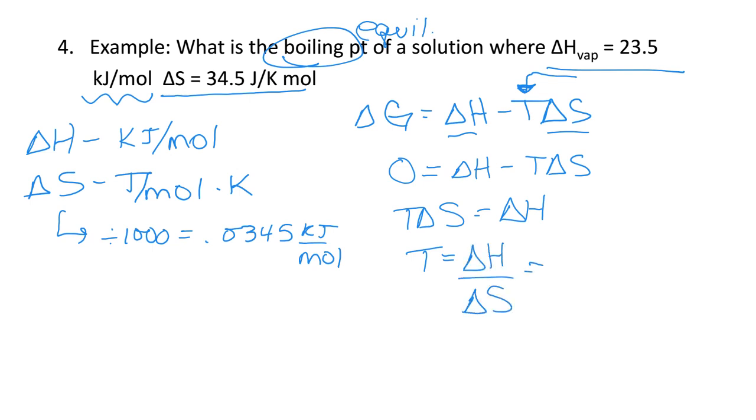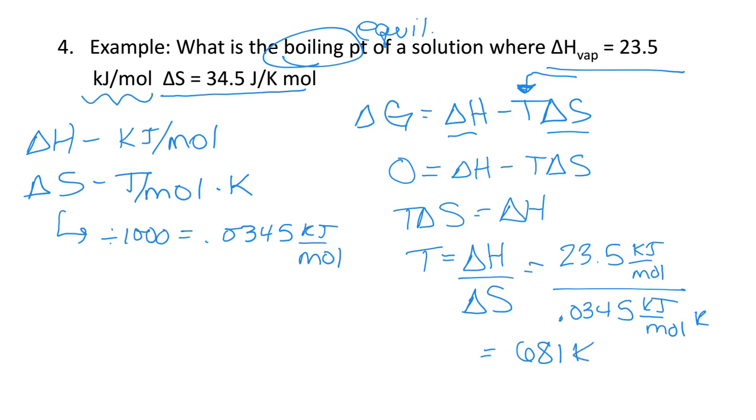And I can just go ahead and plug in my values, 23.5 kilojoules per mole for delta H. And I've got 0.0345 kilojoules per mole Kelvin for delta S. That is going to give me my temperature, 681 Kelvin.